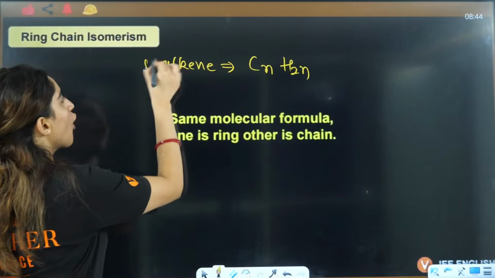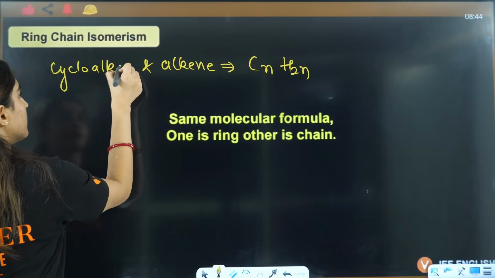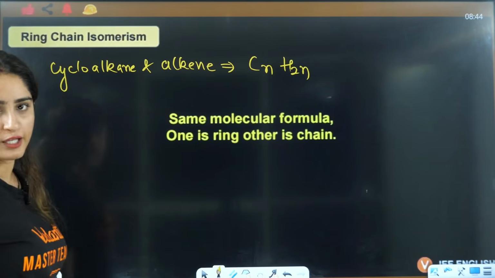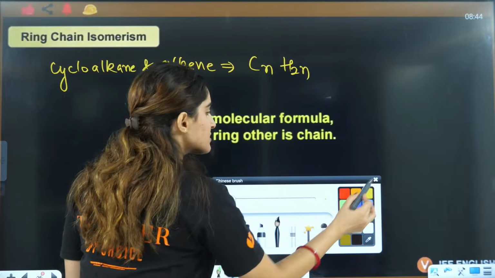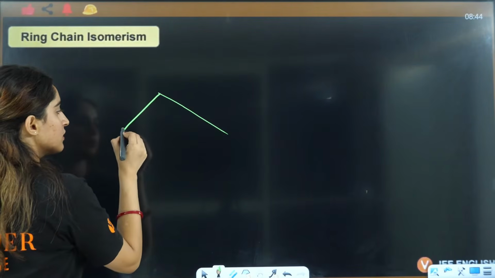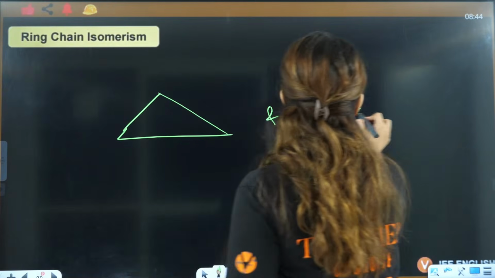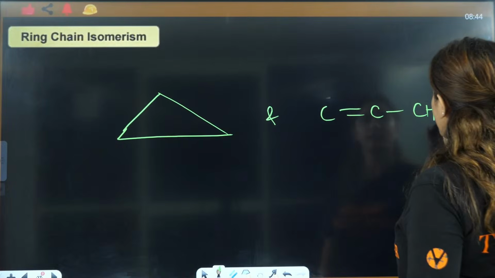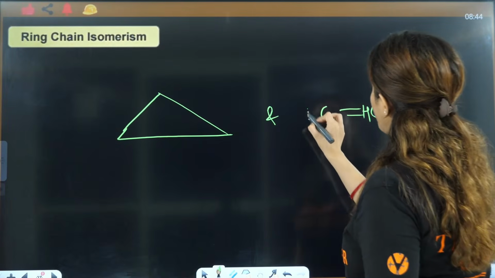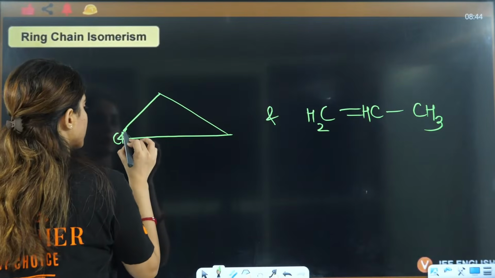And the formula of cycloalkane is also the same. So if I want to draw this thing and if I want to draw this thing, they both will have the same molecular formula, right? This will be CH2.